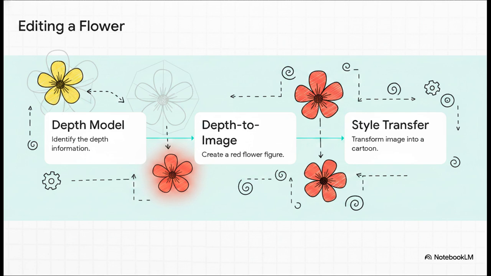Step 1, it calls a depth estimation model just to understand the 3D shape of your flower. Step 2, it passes that depth info over to a depth-to-image model to generate a red flower in that exact same shape. Step 3, it hands that new red flower to a style transfer model like Stable Diffusion to make it a cartoon. ChatGPT isn't actually drawing anything here. It's just delegating the tasks to the right experts in the exact right order.